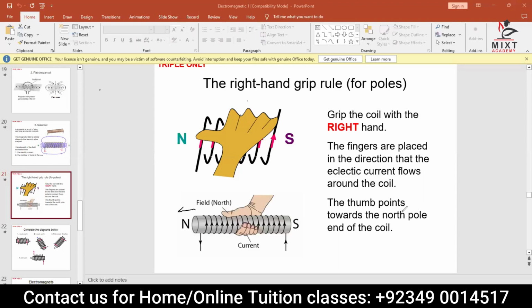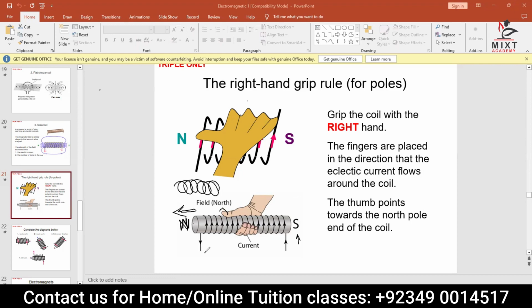The thumb is pointing towards the north. Again, if the current is going in this direction and your thumb is pointing along the solenoid, the curled fingers show you the direction of the current, which in that case is anti-clockwise. Then the thumb is pointing to the end, which is the north pole.